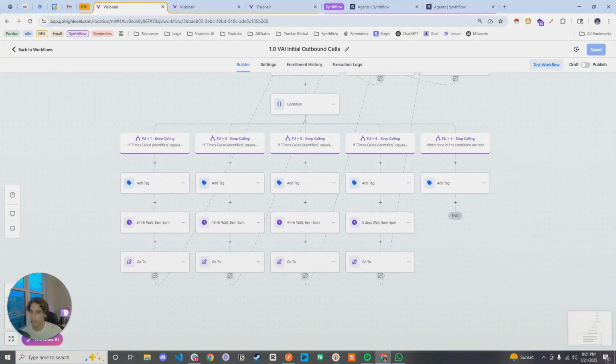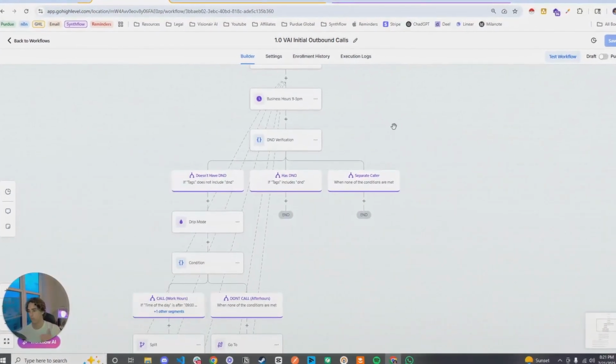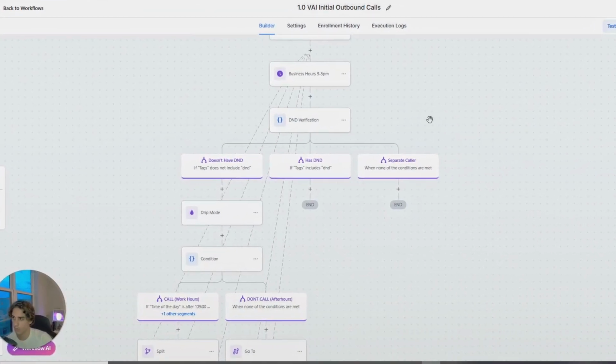And as soon as they go through the follow-up, that's when they're going to wait 24 hours, and then they're going to go back up to the business hours right here, which is the wait time again. And then they go back to the entire process over and over again. That is the 1.0 workflow in a nutshell.